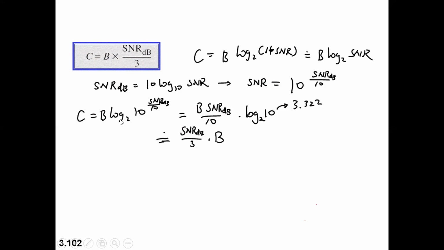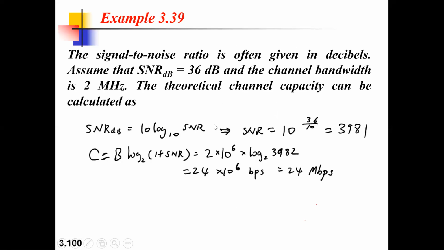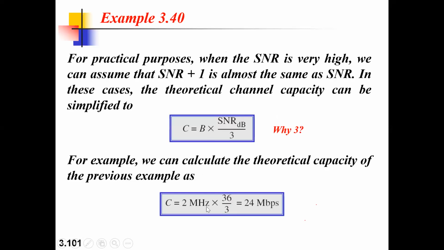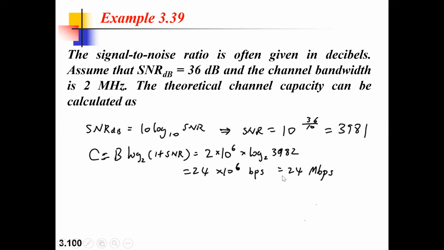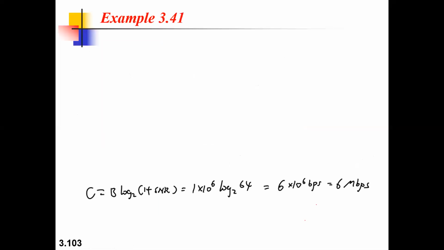If I apply the SNR dB contents here itself, what is SNR dB? 36 dB is there, right? So 36 by 3 into bandwidth, if you calculate, becomes the capacity. Capacity is 24 Mbps with respect to this. Check with the previously calculated one; both are one and the same, there is no change. So if you are given the decibels, you can directly apply bandwidth into SNR dB divided by 3. Otherwise, use bandwidth into logarithmic of 1 plus SNR to the base 2. That's the formula you need to use for your capacity calculation.